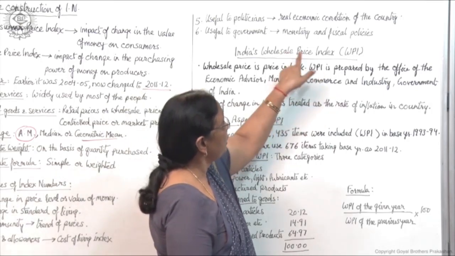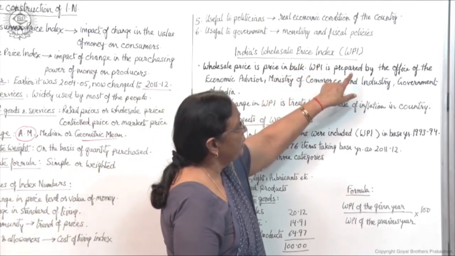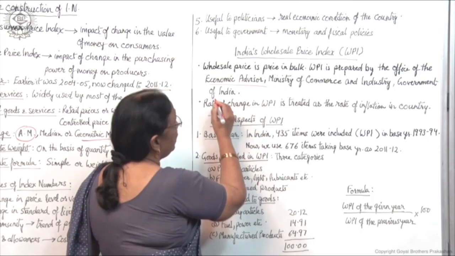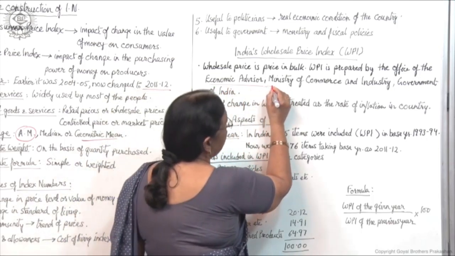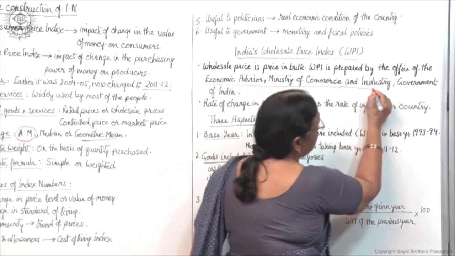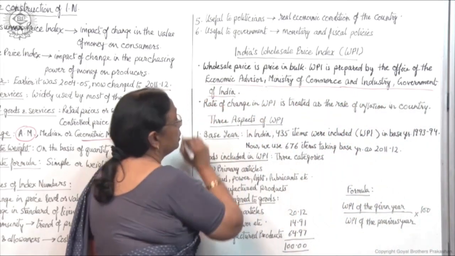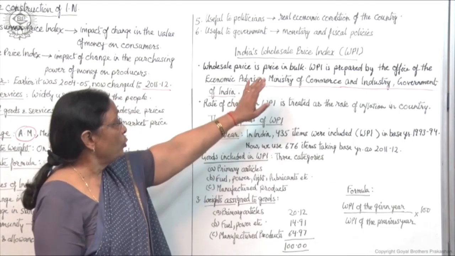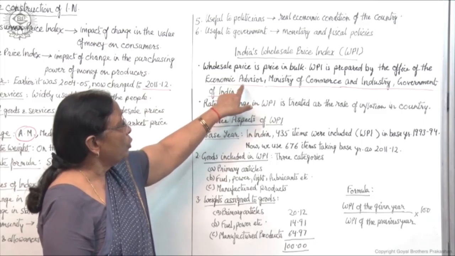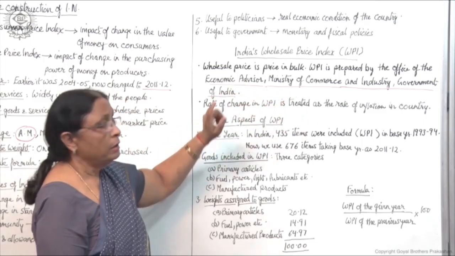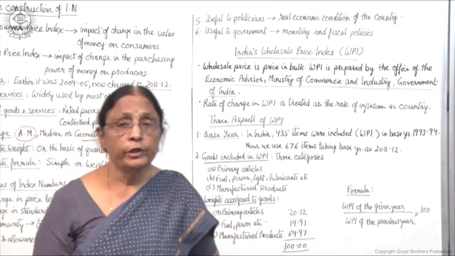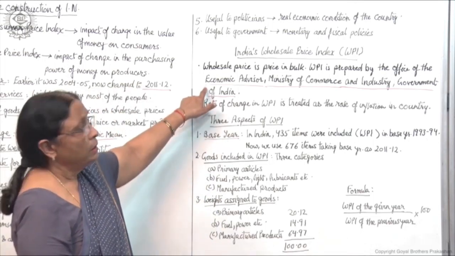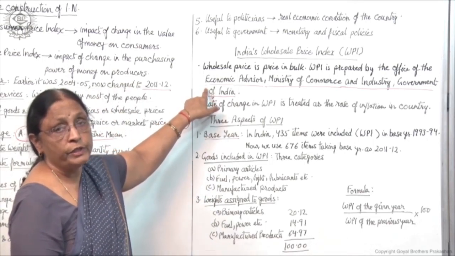WPI, that is wholesale price index, is prepared by the Office of the Economic Advisor. In India it is prepared by the Office of the Economic Advisor, Ministry of Commerce and Industry, Government of India, right? So whatever WPI you see in the newspaper, that is given by this advisory or by this ministry, right?